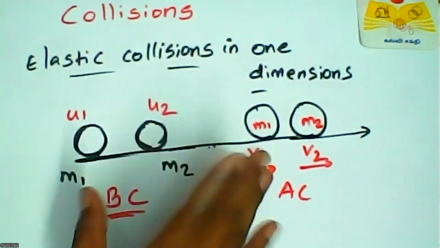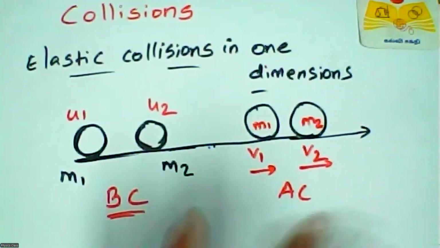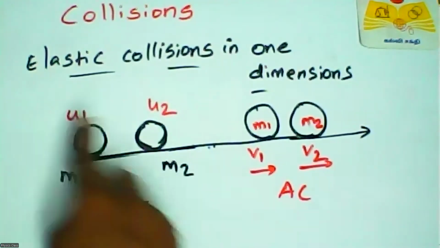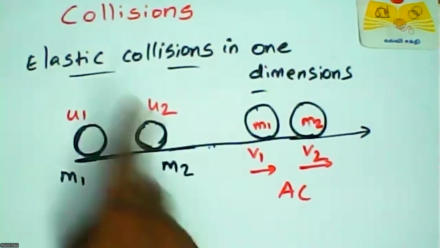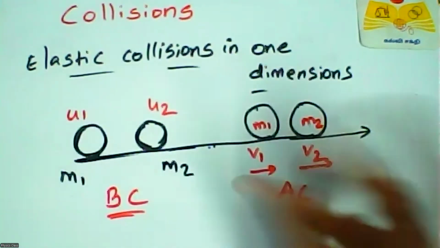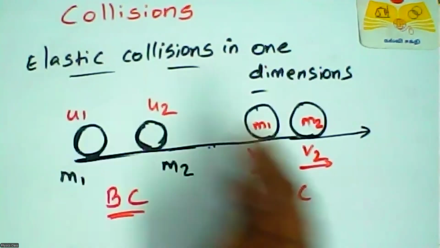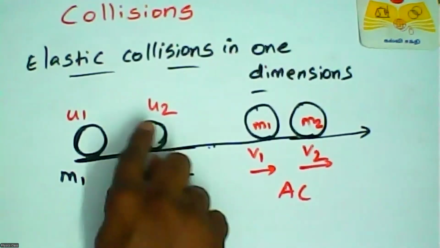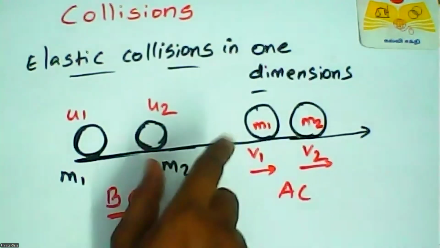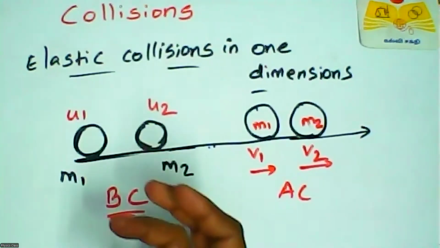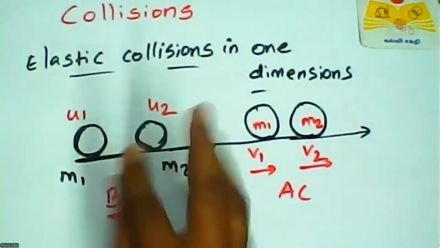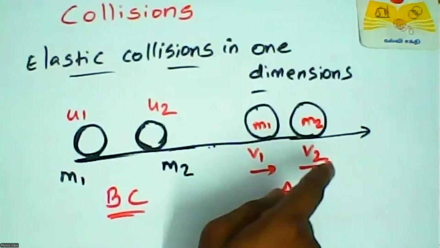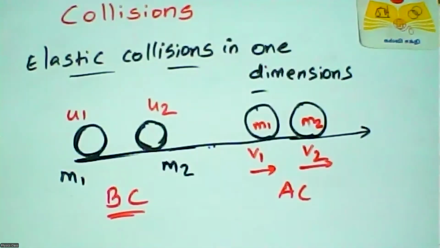Mass does not change, so only the velocity changes. That is, u1 converts to v1, so u1 is not equal to v1. u1 is something different, v1 is something different, maybe 2 meters per second or 2.5 meters per second, nothing matters here. And u2 is converted into v2. That means mass m2 has initial velocity u2, but after collision the velocity of the second object changes into something else, v2. Okay, right.